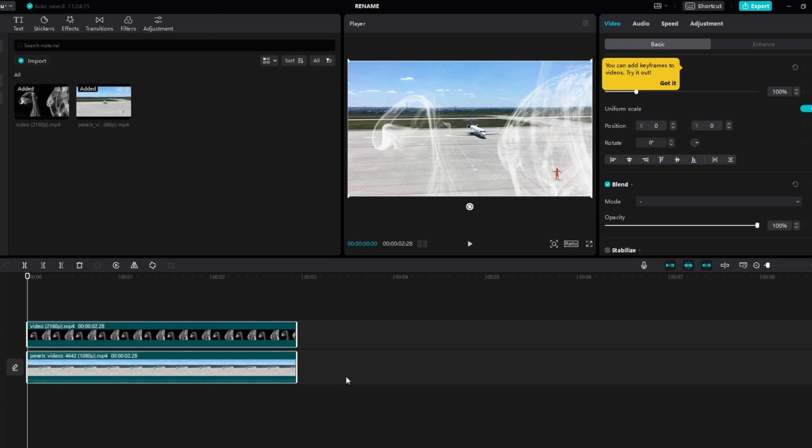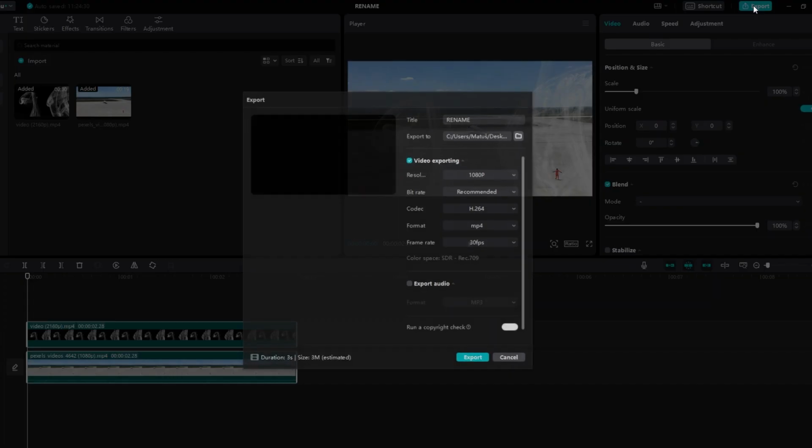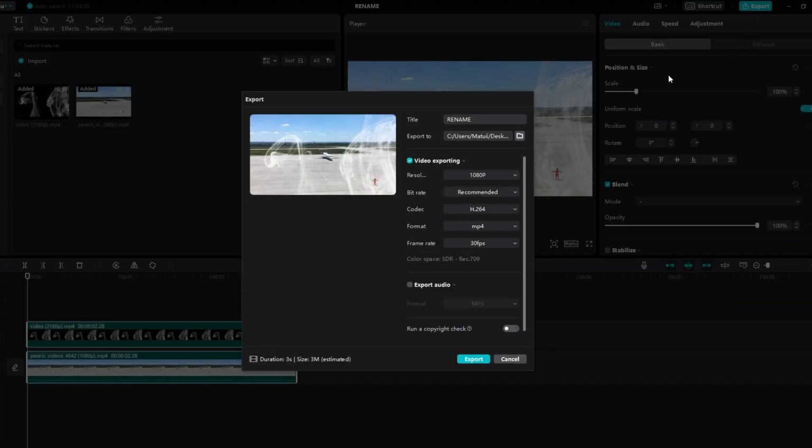Hey guys, in today's video I will show you how to export video in CapCut. Click on the export option located in the top right hand corner of the interface. This action will open a new window with details about the export.